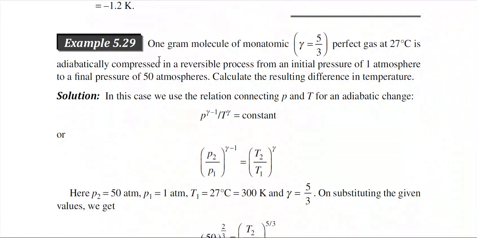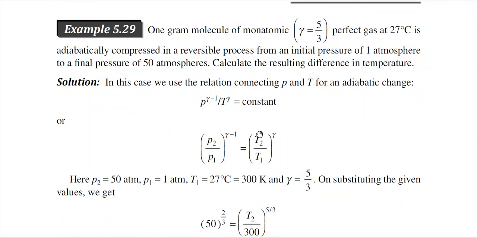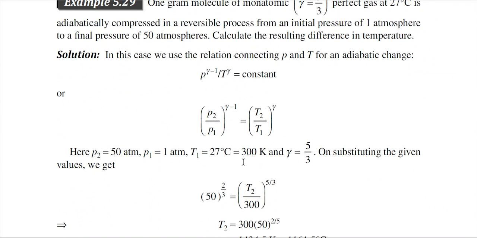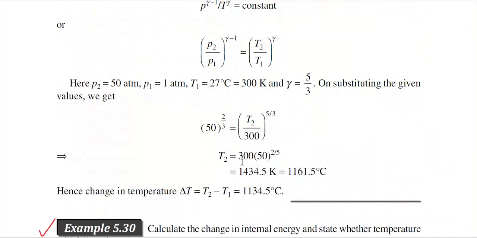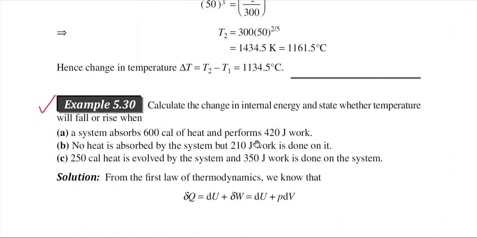You can also check this problem: 1 gram molecule of a monoatomic perfect gas, gamma is equal to 5 by 3, at 27 degrees centigrade is adiabatically compressed in a reversible process from an initial pressure of 1 atmosphere to a final pressure of 50 atmosphere. Calculate the resulting difference in temperature. So this particular problem involves temperature and pressure. So you have to use the TP relation, which involves pressure and temperature, and from the TP relation, just like the previous problems, you can calculate the final temperature because all the values are known to you.